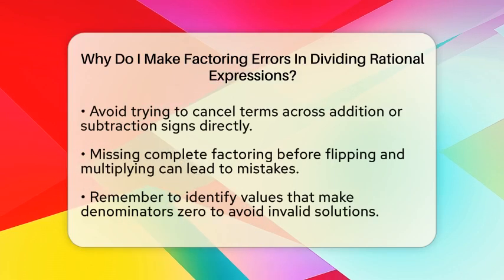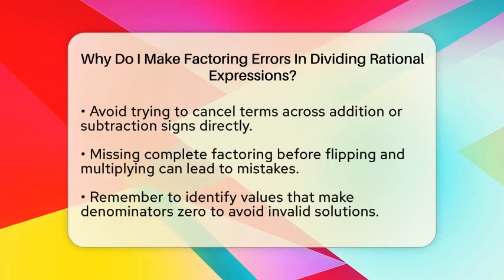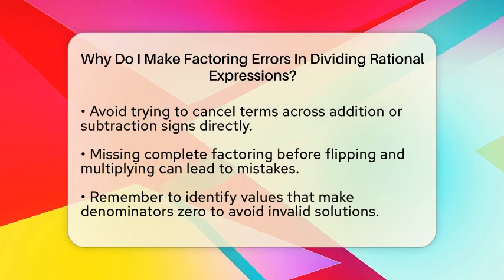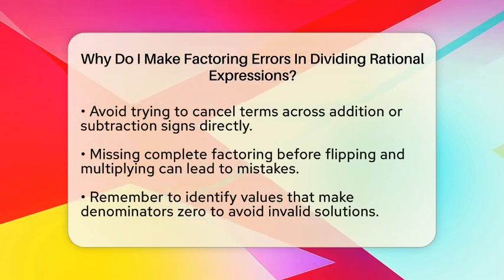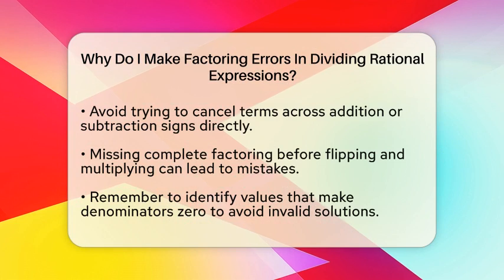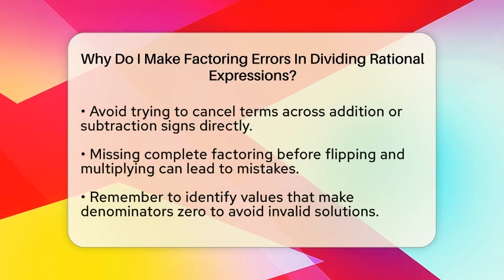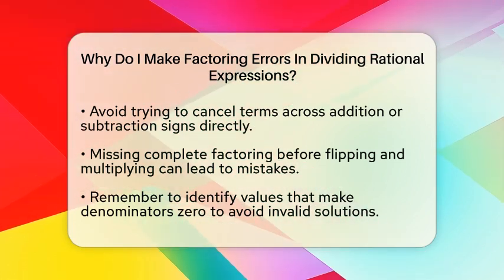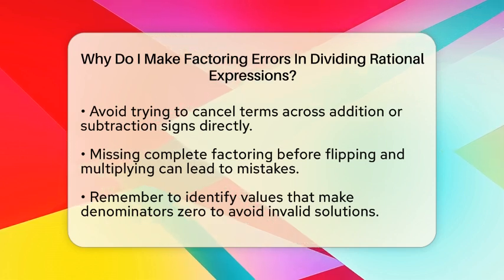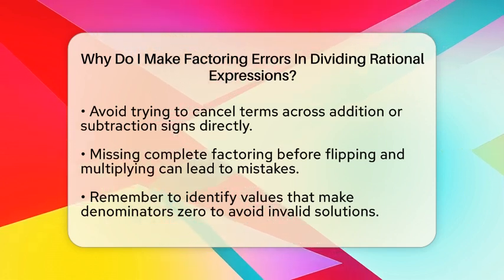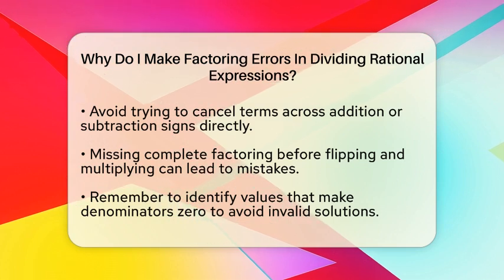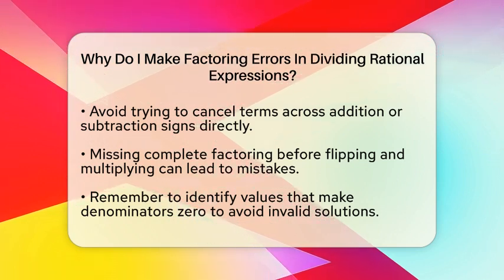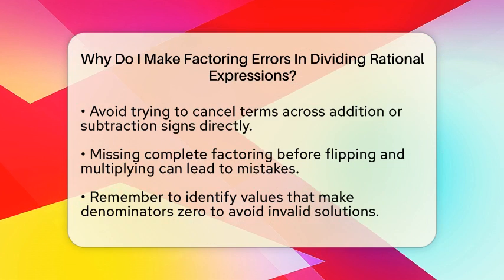Another mistake comes from confusing addition or subtraction with multiplication. Factoring applies to products, not sums or differences directly. Sometimes students try to cancel terms across addition or subtraction signs, which is not allowed. For instance, in x² − 4, you must factor it as (x − 2)(x + 2) before canceling any common factors. Trying to cancel x² and 4 directly would be wrong.